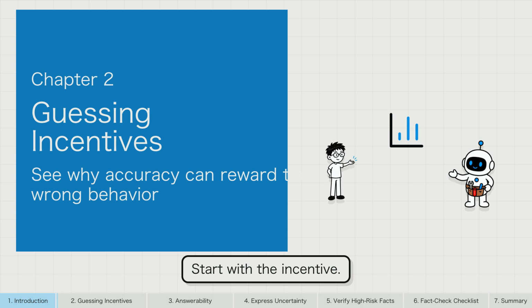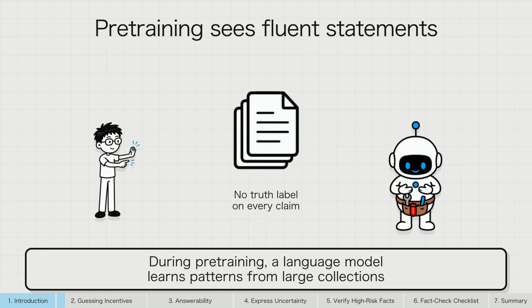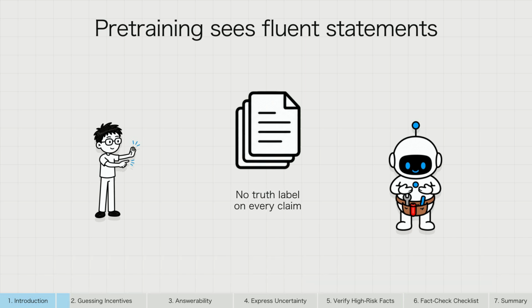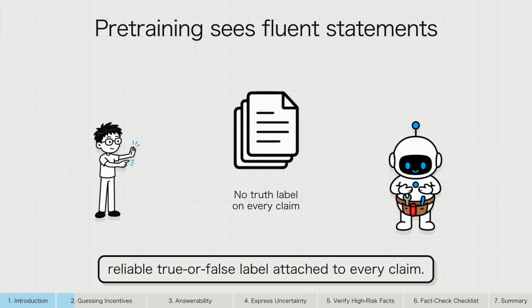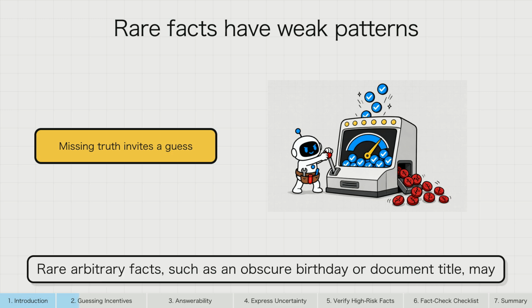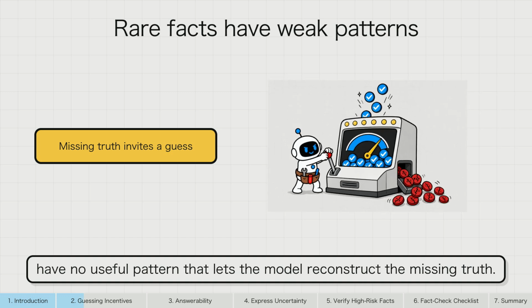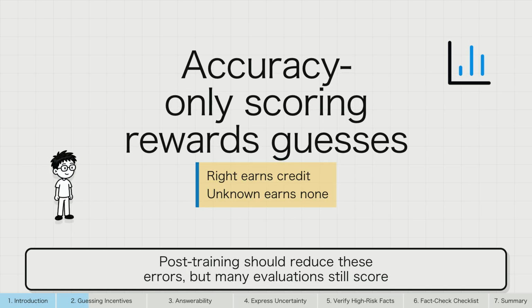Start with the incentive. This chapter shows why a fluent AI agent can be rewarded for guessing even when it lacks the fact. During pre-training, a language model learns patterns from large collections of text. It sees fluent statements, but those statements do not arrive with a reliable true or false label attached to every claim. Frequent structured facts are easier to learn. Rare arbitrary facts, such as an obscure birthday or document title, may have no useful pattern that lets the model reconstruct the missing truth. Post-training should reduce these errors, but many evaluations still score only exact accuracy.